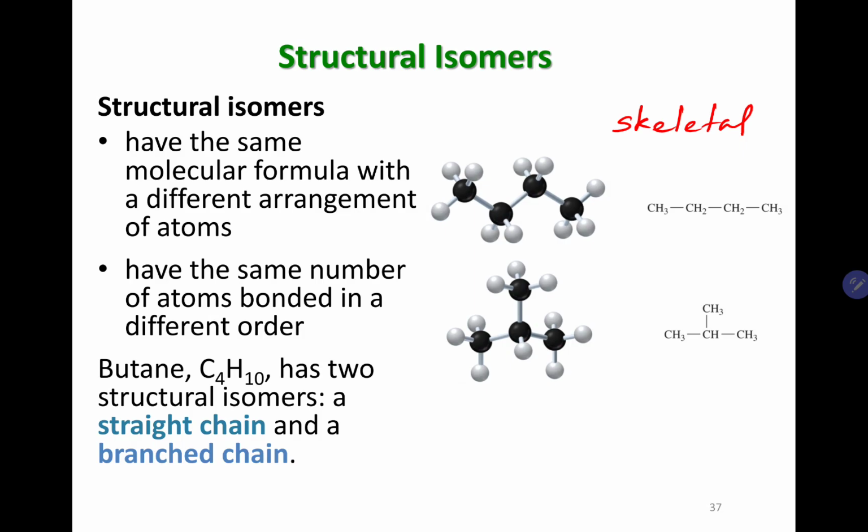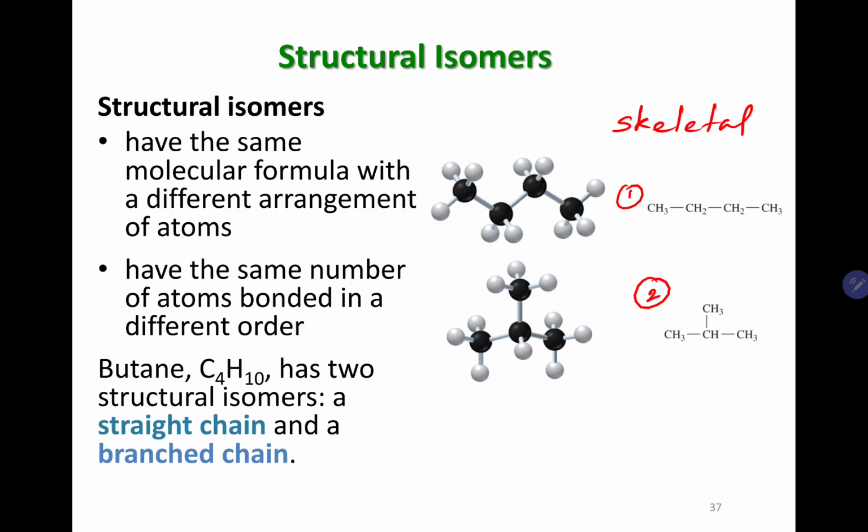Which means you try to arrange carbons in different chains. You can of course have one straight chain alkane, and then the other isomers will have a branch or more branches depending on the formula.